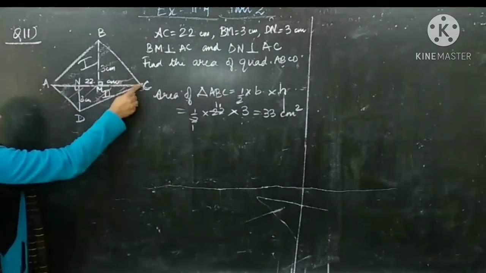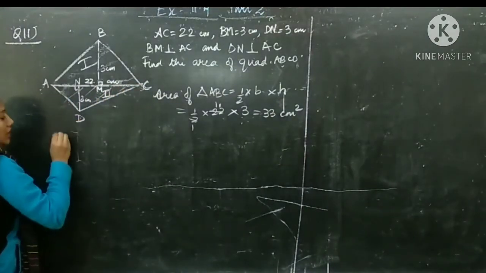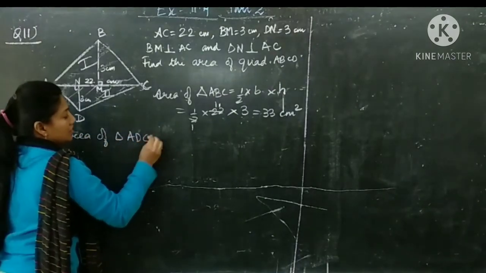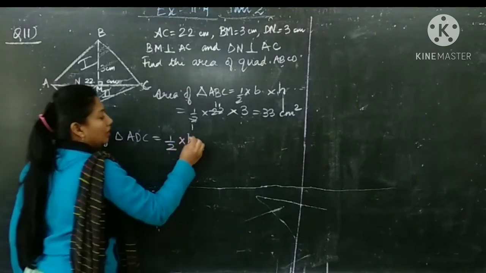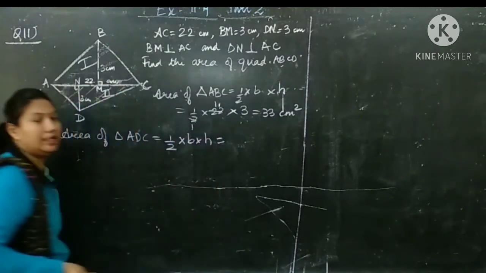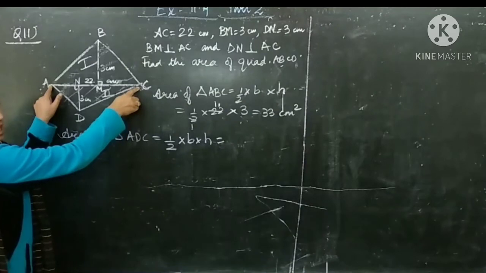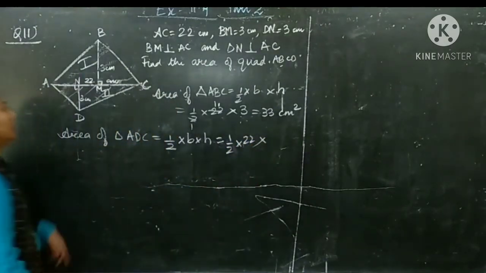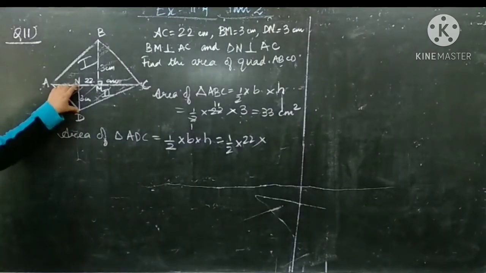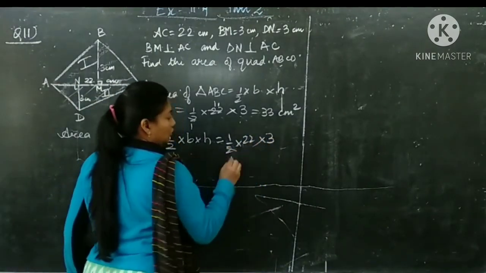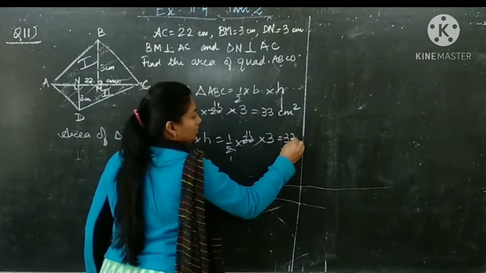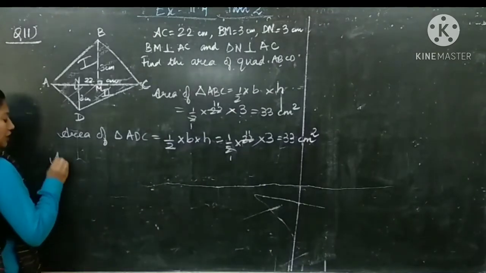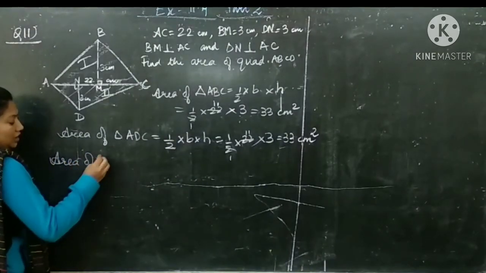Similarly, we find the area of triangle ADC. To find the area of quadrilateral, we will add both the areas.